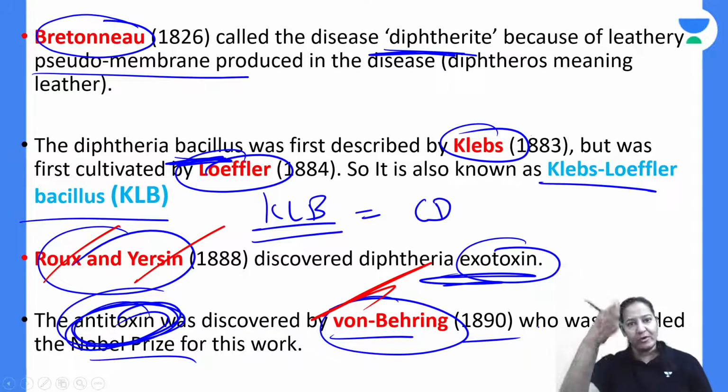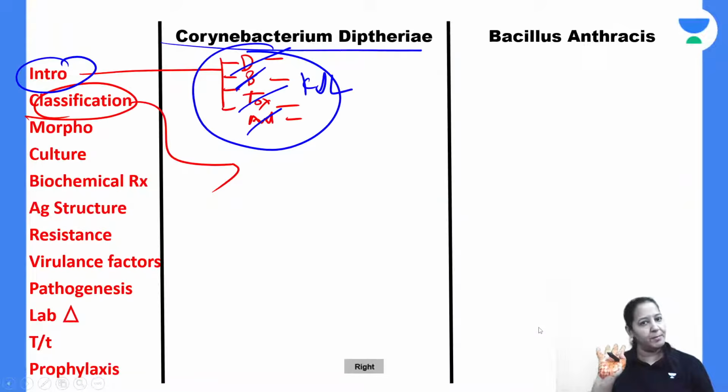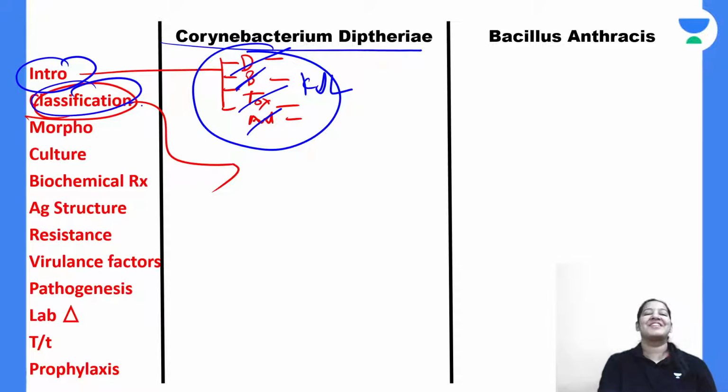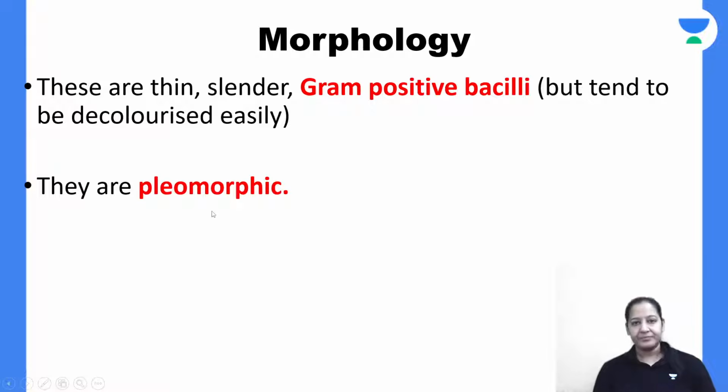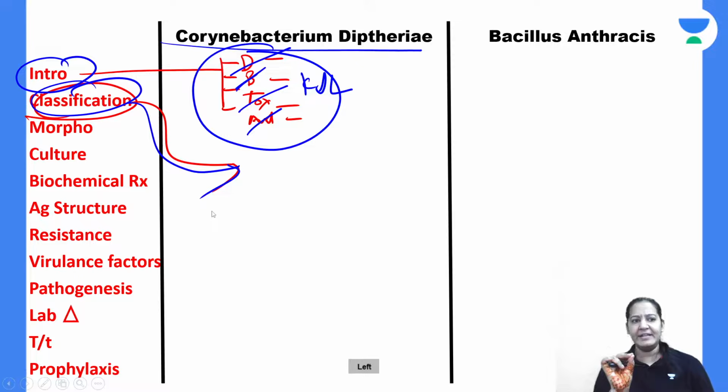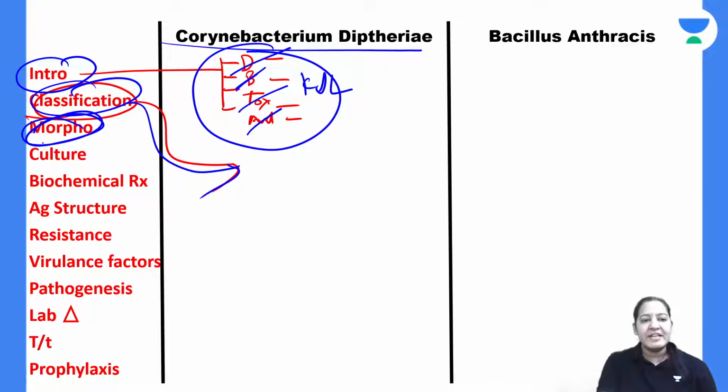So learn the name of the 4 scientists in front of you. 1, 2, 3, 4. Give me a thumbs up. Easy till now. Coming on classification of Corynebacterium diphtheria. So this is okay. Classification, I am coming on it a little bit later on. First, let me teach you the morphology.